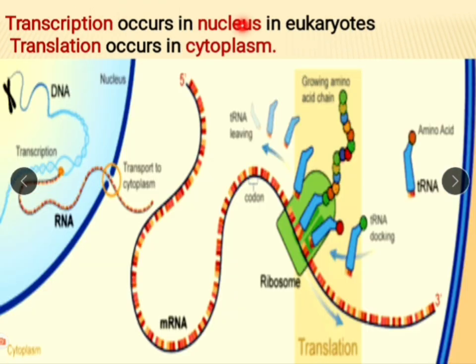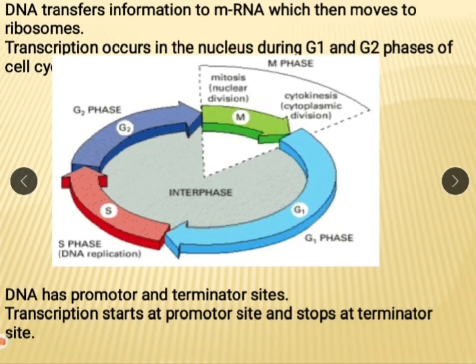Here, transcription, I already explained to you, occurs in the nucleus, and translation occurs in the cytoplasm. DNA transfers information to mRNA, which then moves to the ribosome. Transcription occurs in the nucleus during G1 and G2 phase of the cell cycle.